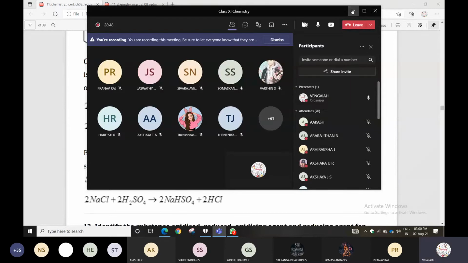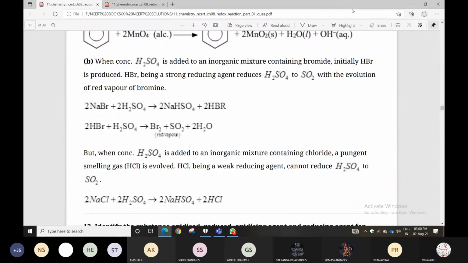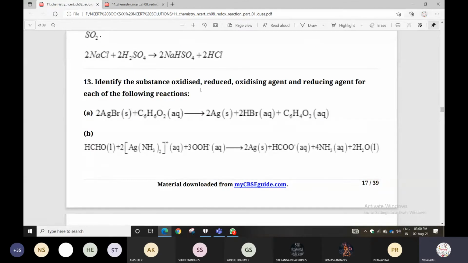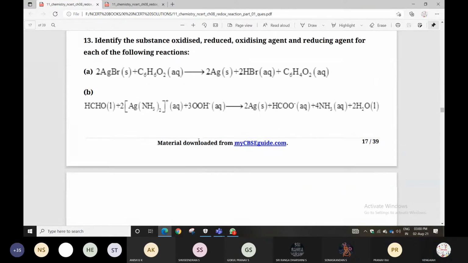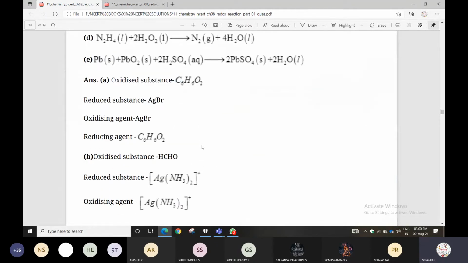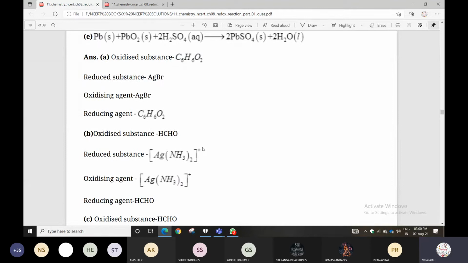So, is the difference clear? Yes. Now you can check the next question. Identify the substance oxidized, reduced, oxidizing agent and reducing agent for each of the following reactions. In the given reactions, we can identify which is oxidized, which is reduced, which is the oxidizing agent and which is the reducing agent. One thing you can remember: the oxidation substance and the reducing agent will both be the same.